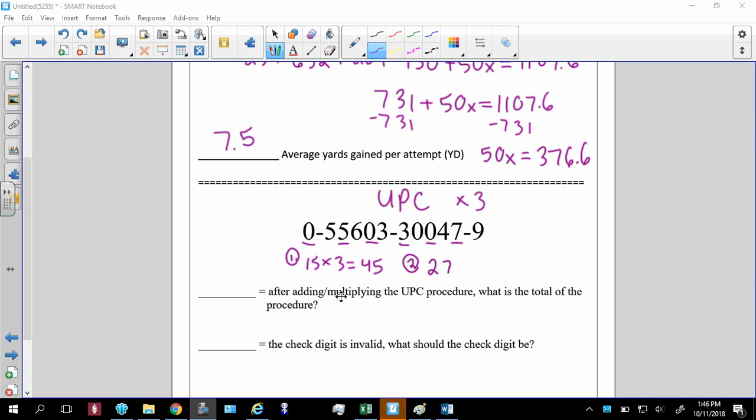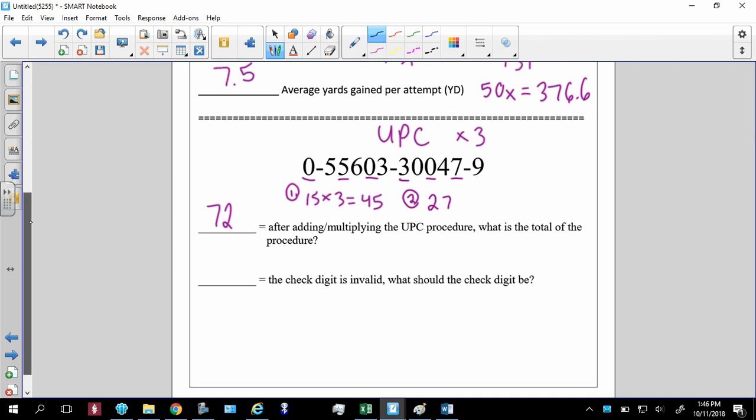So when it says after applying multiplying UPC procedure, it ends up being 72. Now, the check digit is invalid. I went ahead and told you. What should the check digit be? Well, I'm going to go ahead and do the shortcut. If you wanted to do it the long way, put an X on that 9 and do all the steps again. But if you want to do it the short way, here we go.